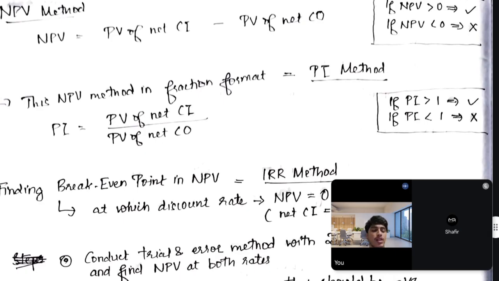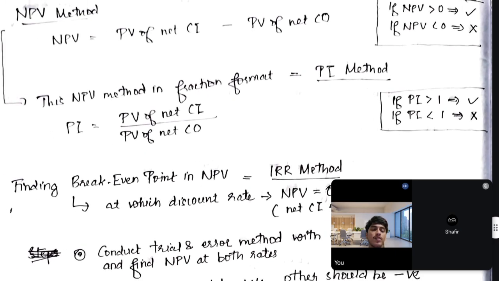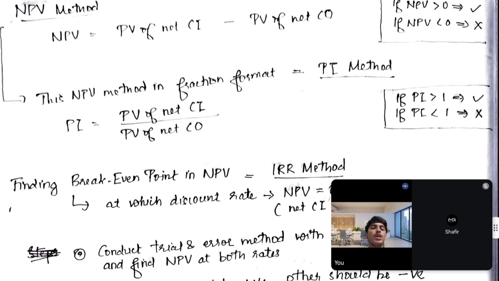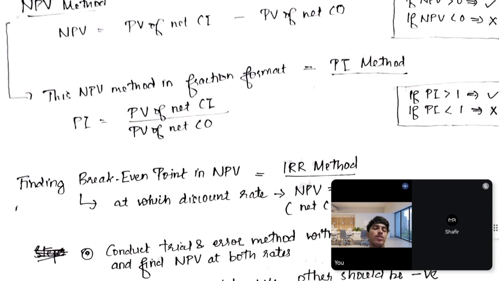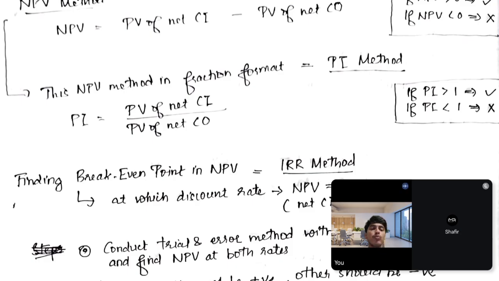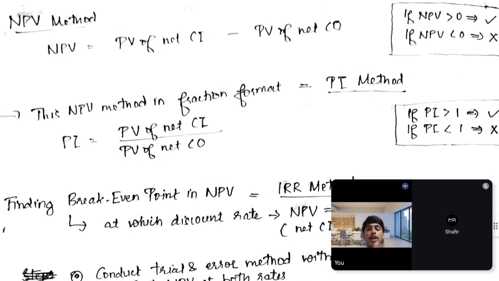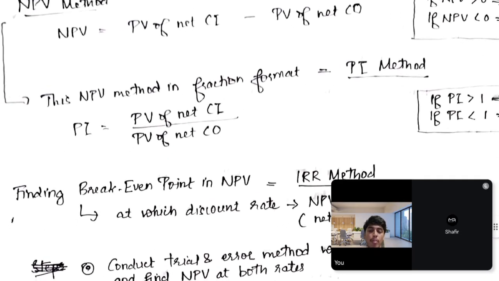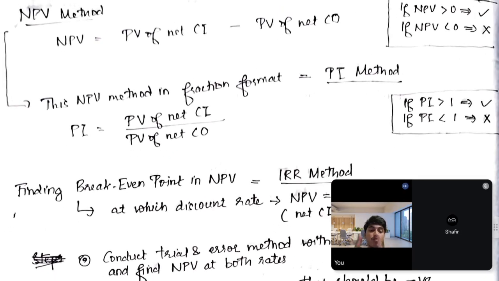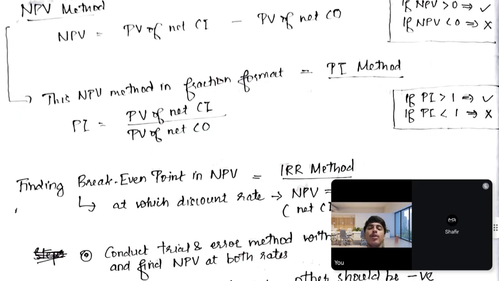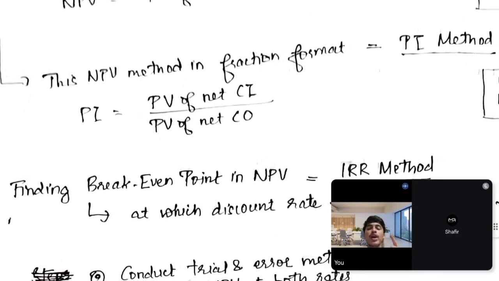So how is the acceptance decision made here? If the PI is greater than 1, we accept it. If PI is less than 1, reject it. Obviously, because in NPV we said profit or loss, that's because we subtract, so we get a positive or negative figure. Whereas here we understand it as a fraction.